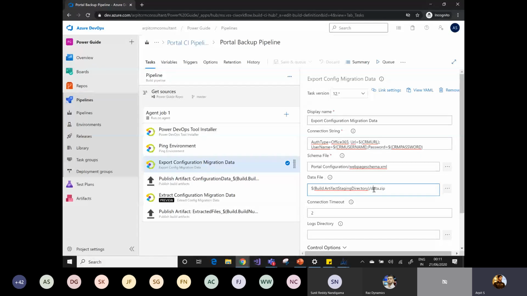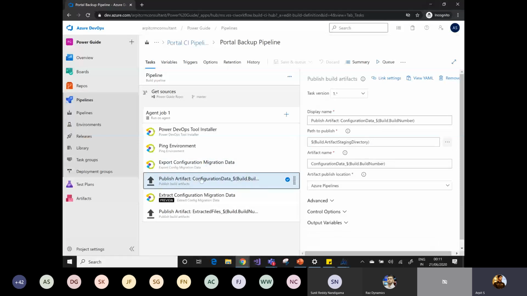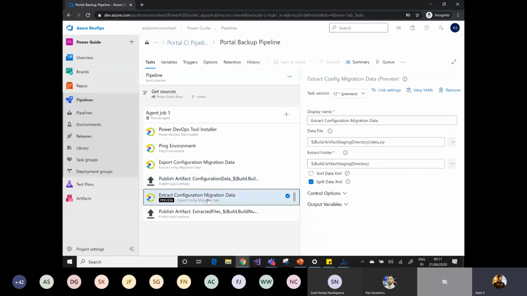Once your export is done, you need to publish your artifacts at the build artifacts location. So I have just configured these default settings over here. This is the optional step that I'm using: if after the export of your data.zip file you want to extract it, the same way you extract your solution using solution packager, then you can simply use the extract configuration migration data task as well.